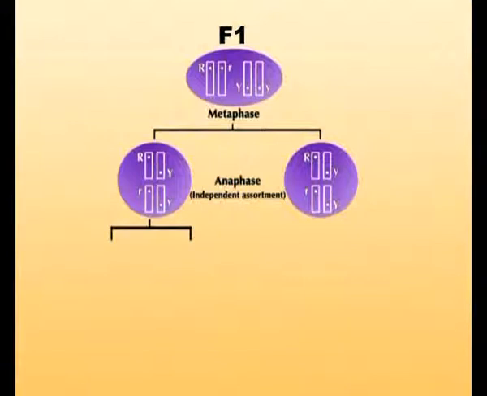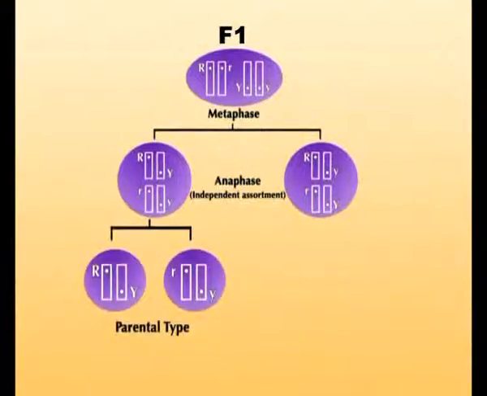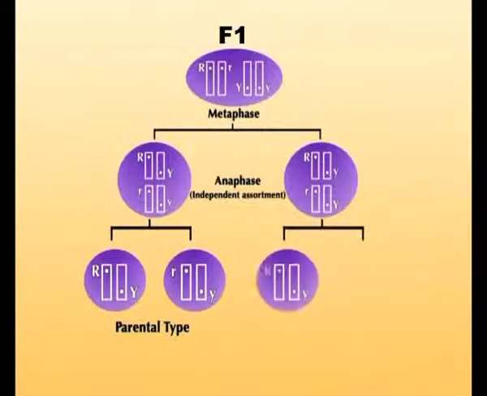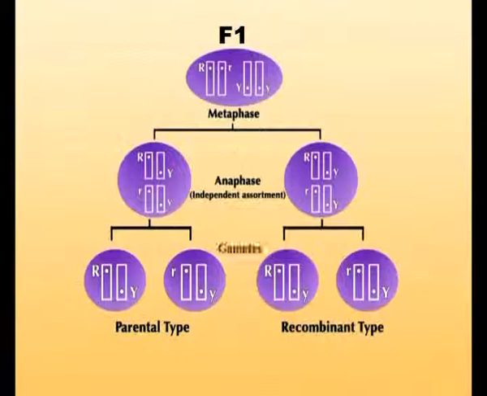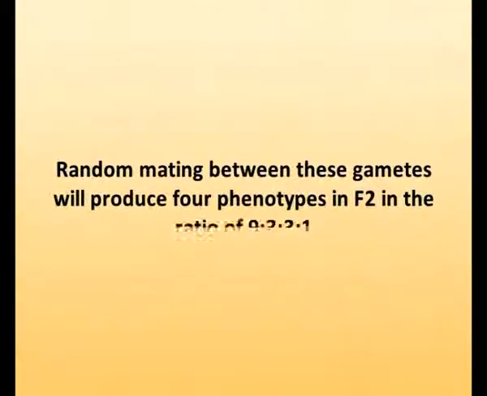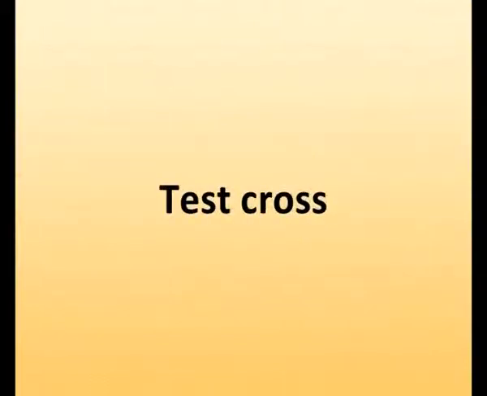Due to independent assortment, 4 types of gametes are produced: capital R, capital Y; capital R, small y; small r, capital Y; and small r, small y types. 2 of these types are parental, other 2 are recombinants. Random mating between these gametes will produce 4 phenotypes in F2 in the ratio of 9:3:3:1. Now, what is test cross?